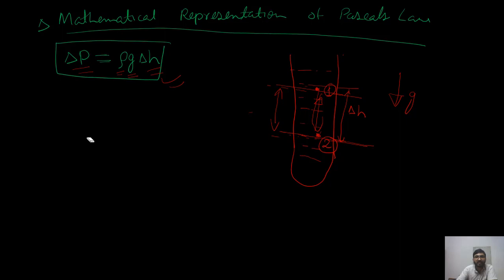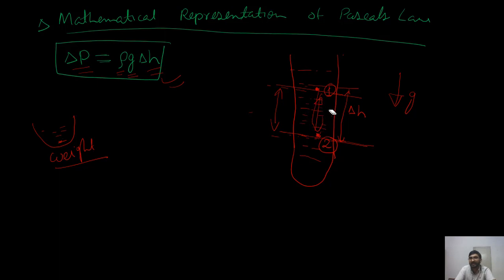So now I'll explain where the pressure will be more. In the previous slide I have explained to you the fluid will apply pressure due to its weight, right, in case of hydrostatic. So due to the weight, there will be pressure. So if I see point 1 and point 2, there is some fluid in between, right?